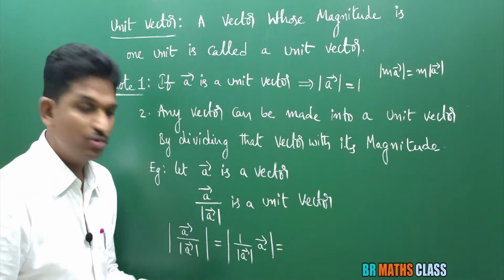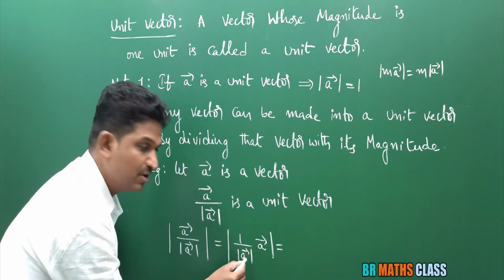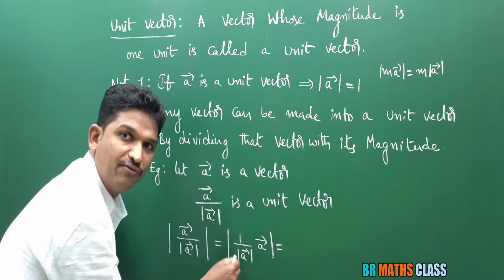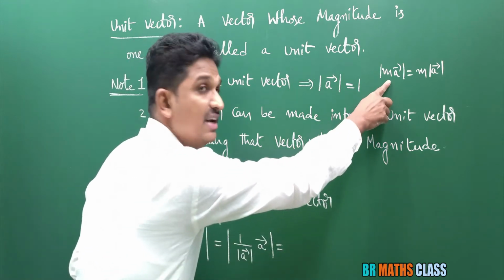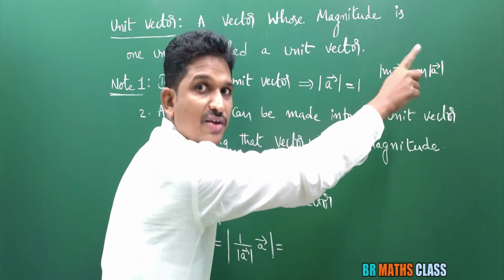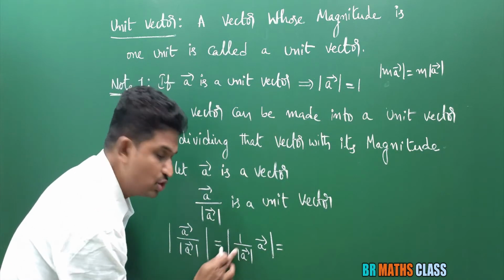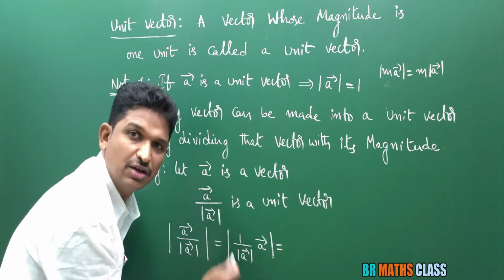Now observe, this is a scalar m into a bar. In the last class you learned the magnitude of m a bar is m into the magnitude of a bar, if m is positive. Here the scalar is positive, because the magnitude of a vector is always positive, as the length of a vector is always positive.